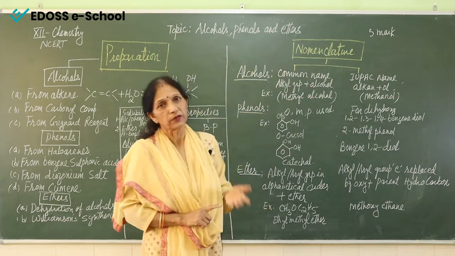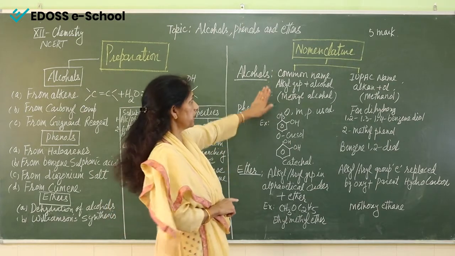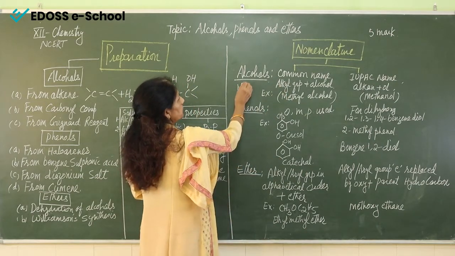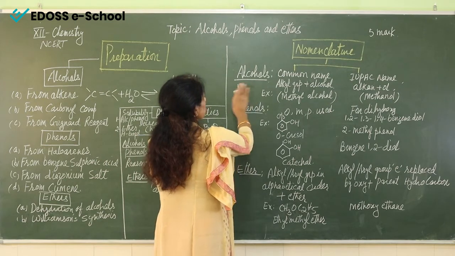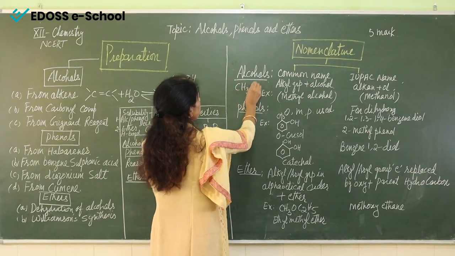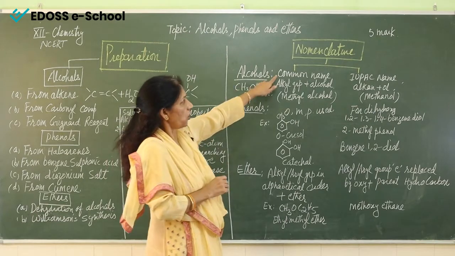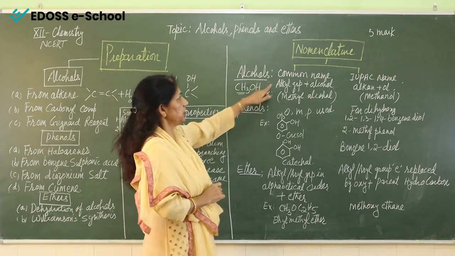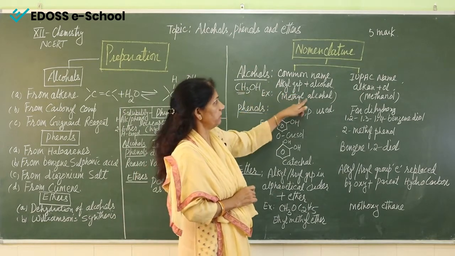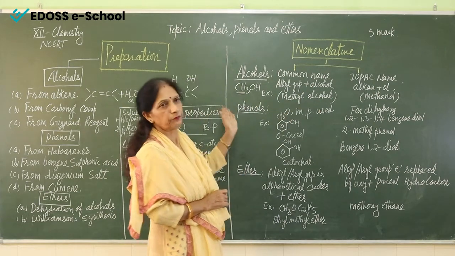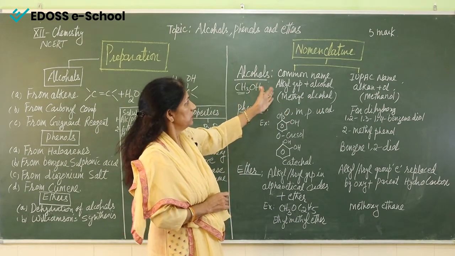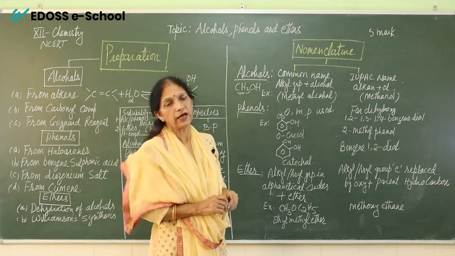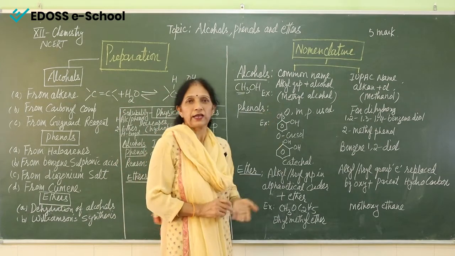and after that we add the word alcohol. Just like here, this is CH3OH. The common name of this will be, because the alkyl group is CH3, we will say methyl, and OH is alcohol, so we add the word alcohol. In the same way we name the common name of alcohols: alkyl group plus alcohol. So methyl alcohol, ethyl alcohol, propyl alcohol.